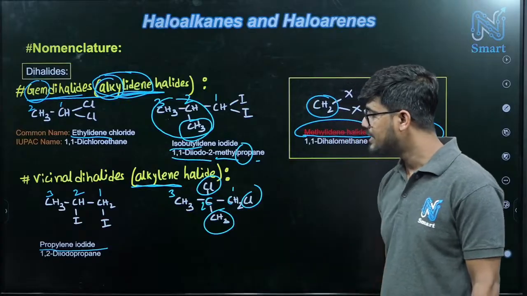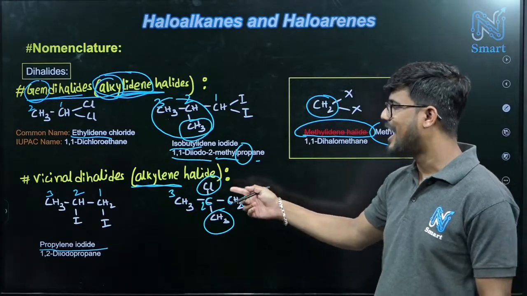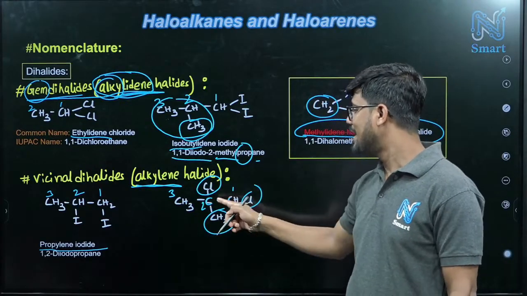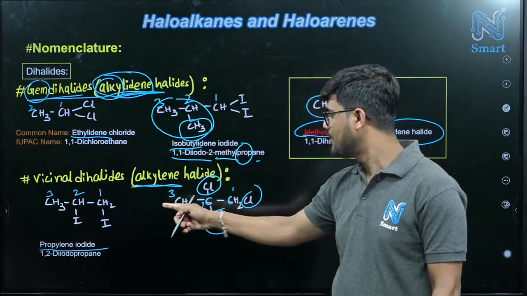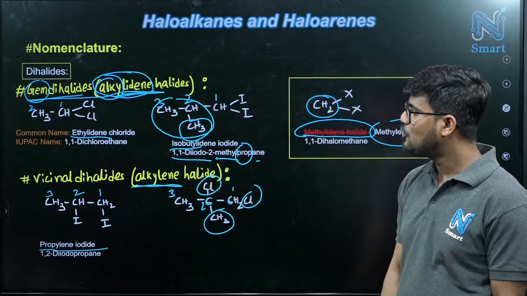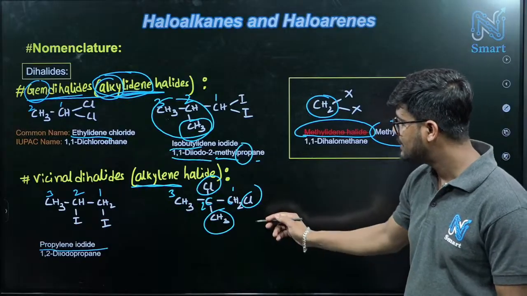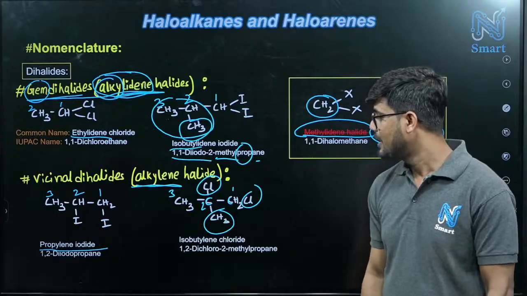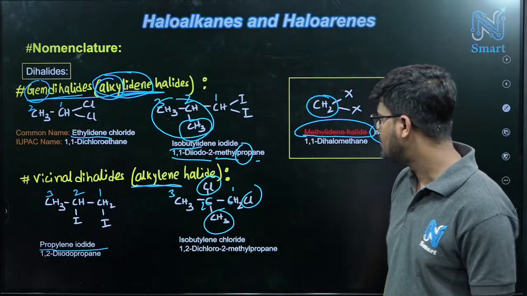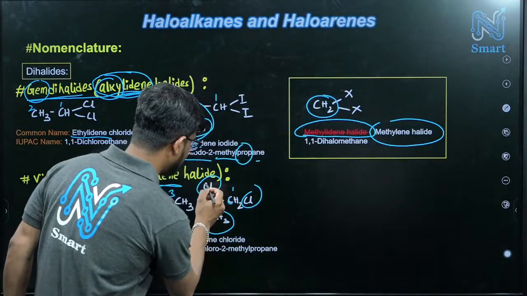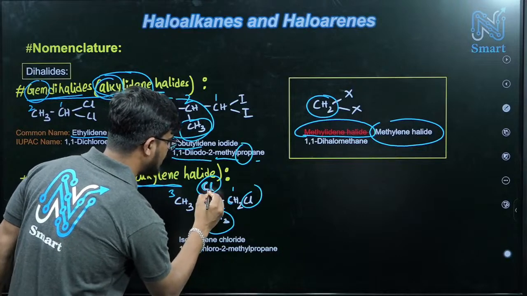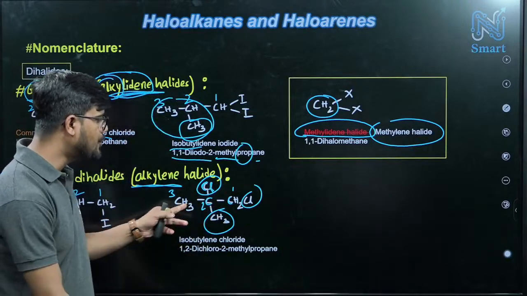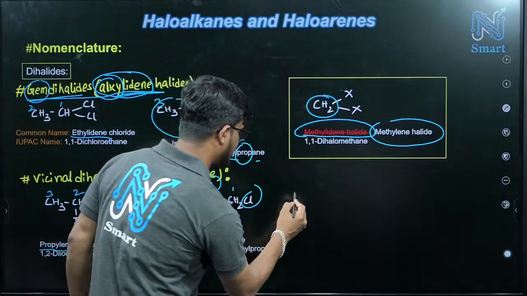Done. So in this case, as I said, the IUPAC name will be 1,2-dichloro-2-methylpropane. But what will be its common name? This system is called the neo system, right? Acha, this is chlorine, I thought this is carbon. So it is the isobutyl system, because 1, 2, 3.